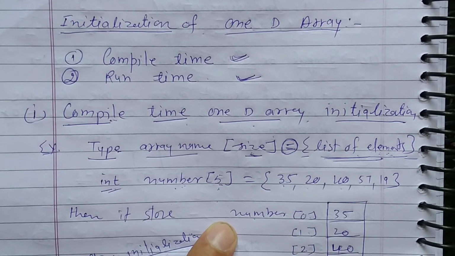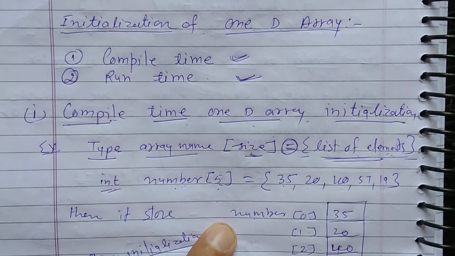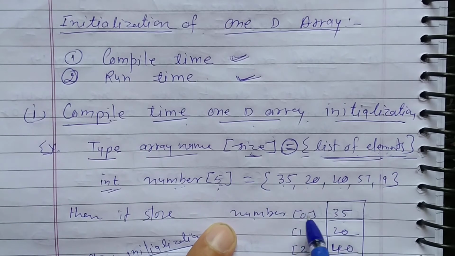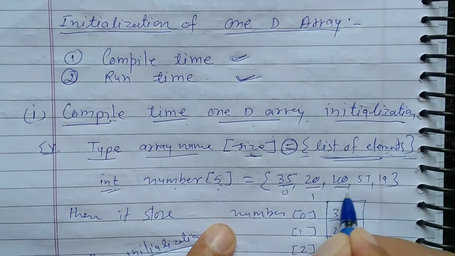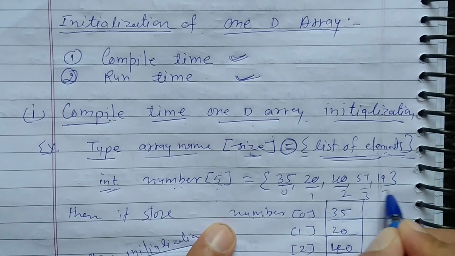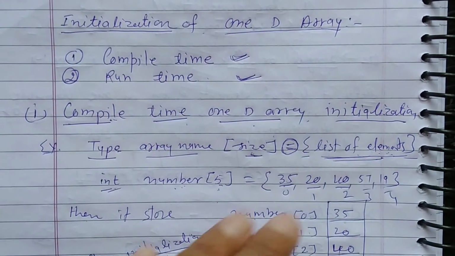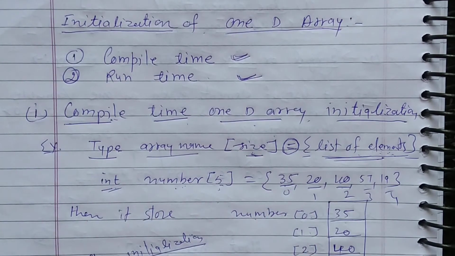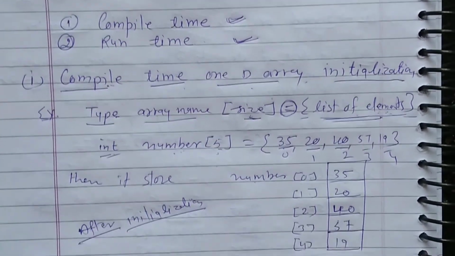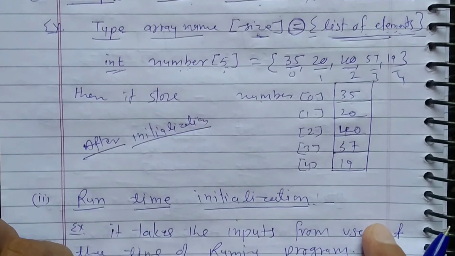Means the last, 5th element, 19, is on the 4th index, and the first element, 35, is on the 0 index. So their indexes are 0, then 1, 2, 3, then 4. This is how we initialize the elements, and their index numbers are assigned. So this is after initialization.